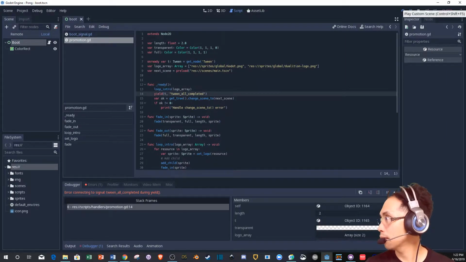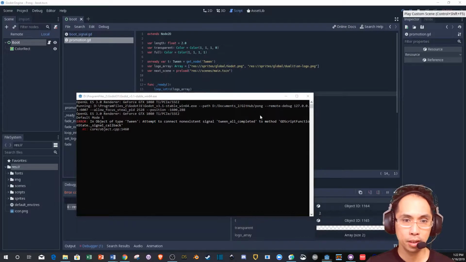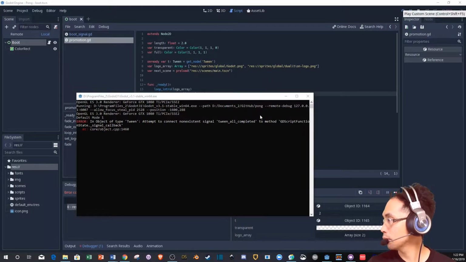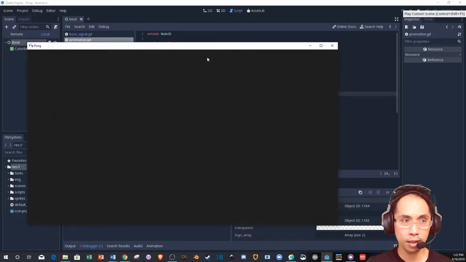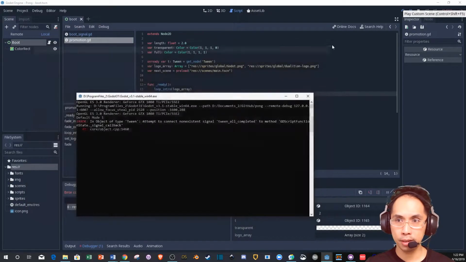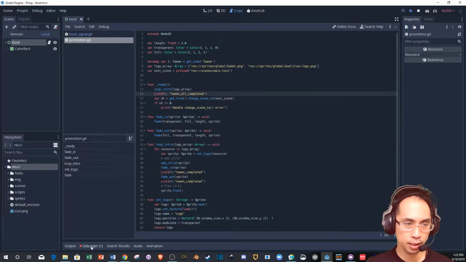Okay, hold on. Where's Pong? Okay, is this Pong? Do I have a start? Oh, it does. Wait, hold on. We can still look at the debugger. What's it saying?